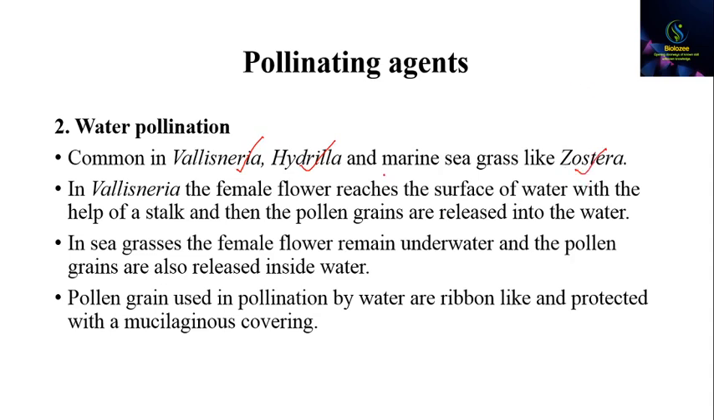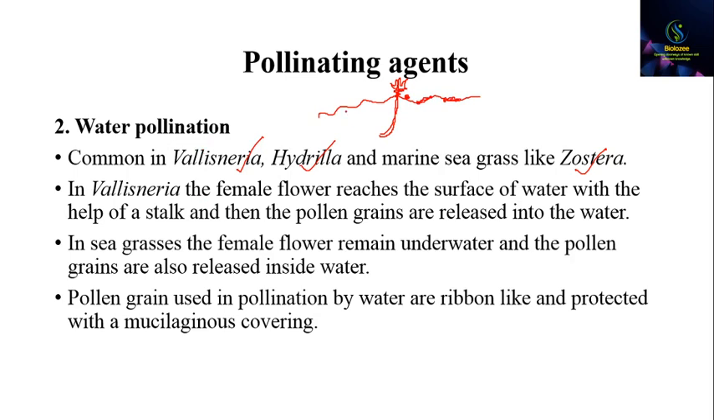Okay. In Vallisneria, suppose this is the water level. The female flower will come up to the surface of the water with the help of a stalk, and the male gametes are present in the water like this. They are ribbon-like structures. The male gametes are ribbon-like structures in the case of water pollinating plants.